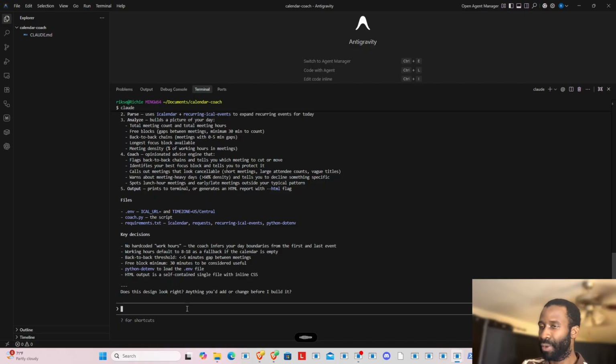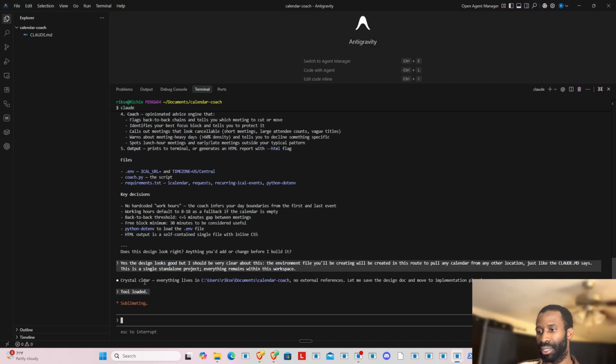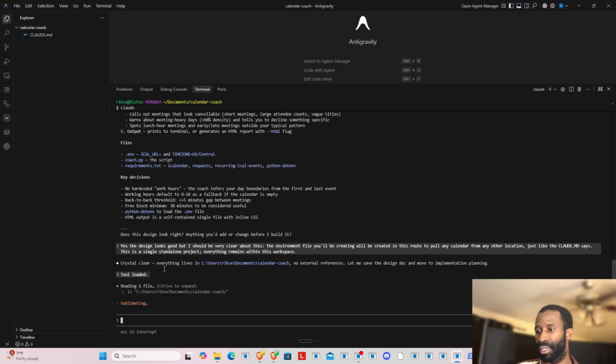The environment file you'll be creating will be created in this root. You're not to pull any calendar from any other location. Just like the Claude.md says, this is a single standalone project. Everything remains within this workspace. Okay. This is crystal clear, I bet. No external references. Let me save the design doc and move to implementation planning.